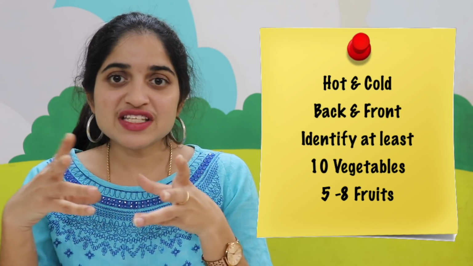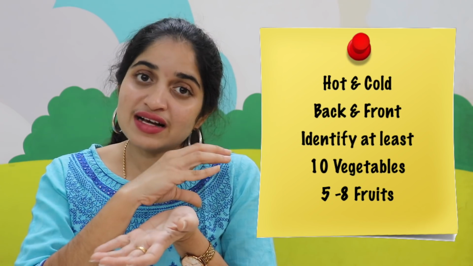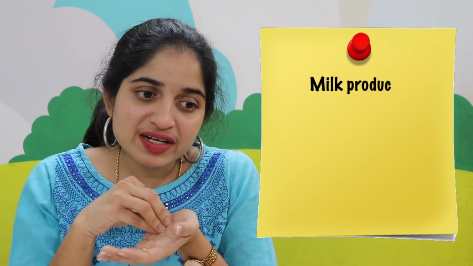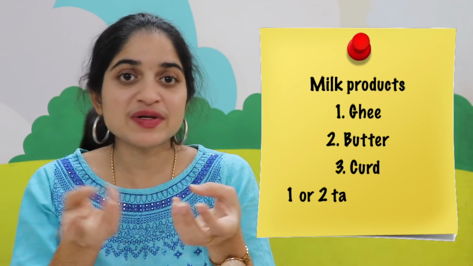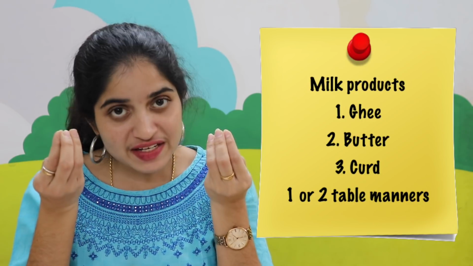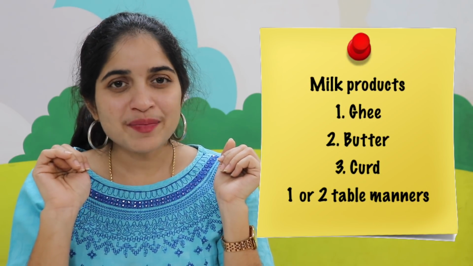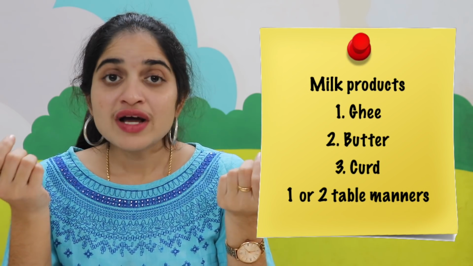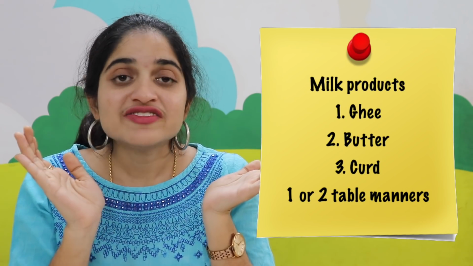So please get the difference between each and every class, how the same concept is taken for the classes from playgroup to senior KG. Kids should also know about milk products, like at least 2 milk products like ghee and milk and curd, because this is what they eat each and every single day. They should also know at least 1 or 2 table manners. For example, while eating, we have to use our napkin, or while eating, we should not spill food down.